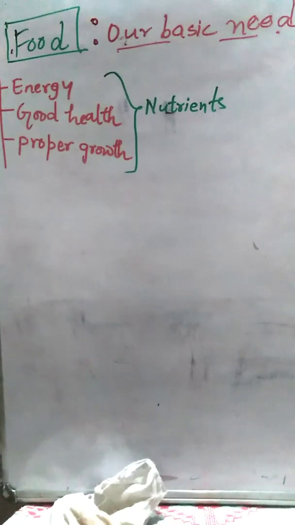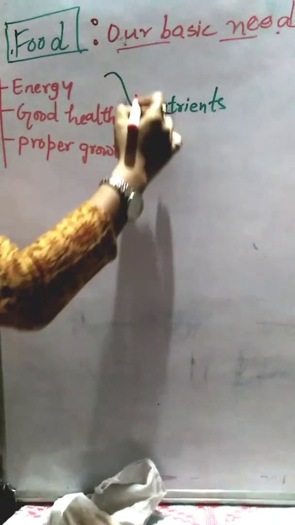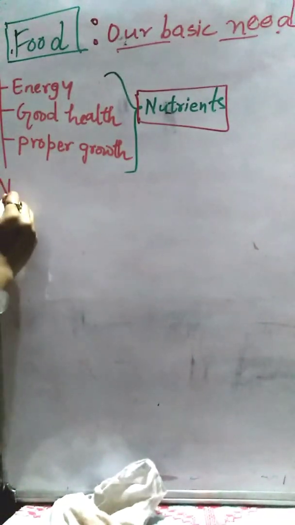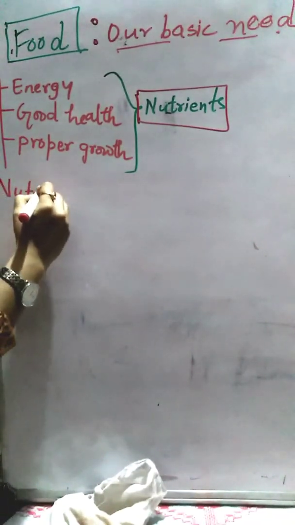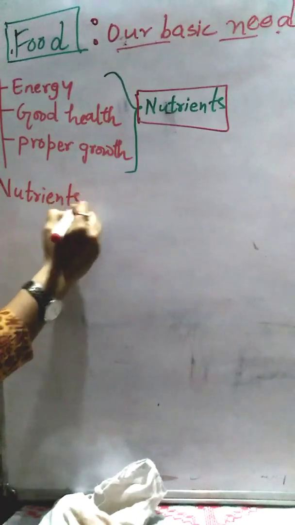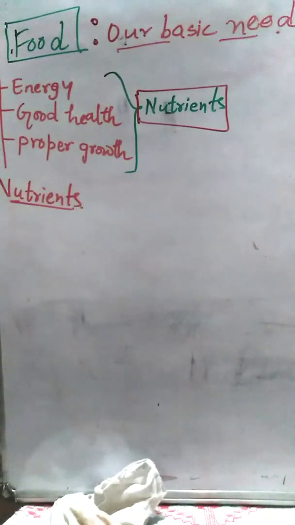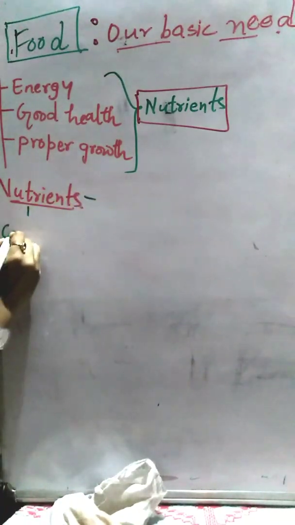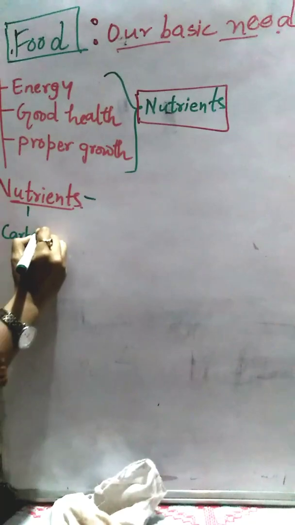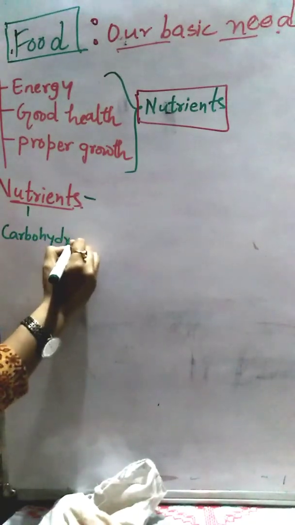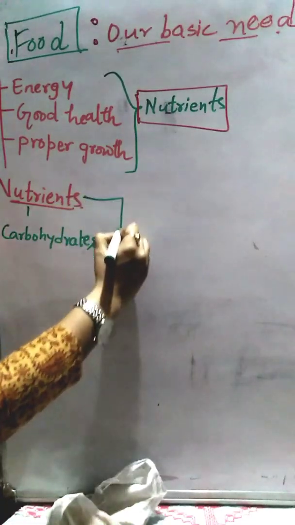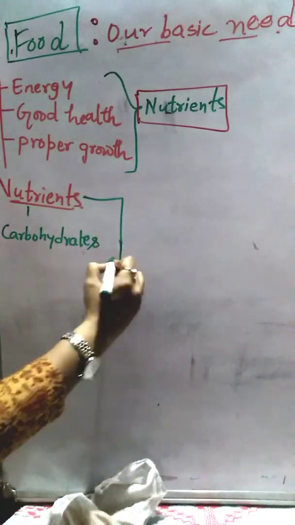Now, next comes the classification of nutrients. Nutrients are classified into 5 types. Let's see what these 5 types are. First, carbohydrates. Second, fats.